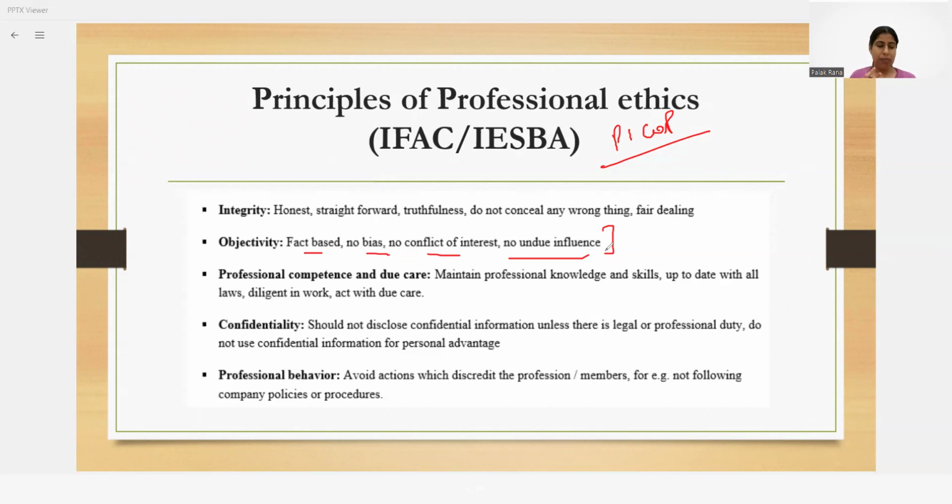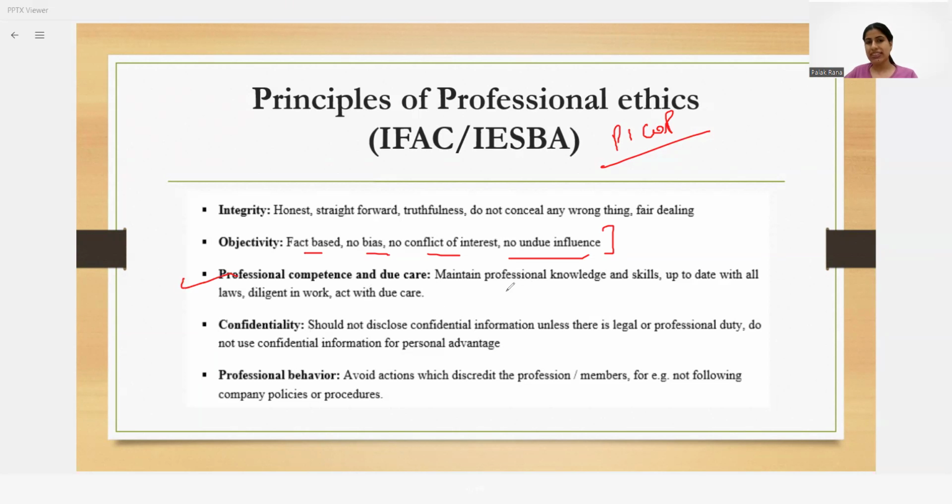So, apart from that, suppose I am in the auditor's capacity, I am not basing my judgment on the fact that decision A is going to be more profitable for me as compared to decision B. I should not give this type of judgment.